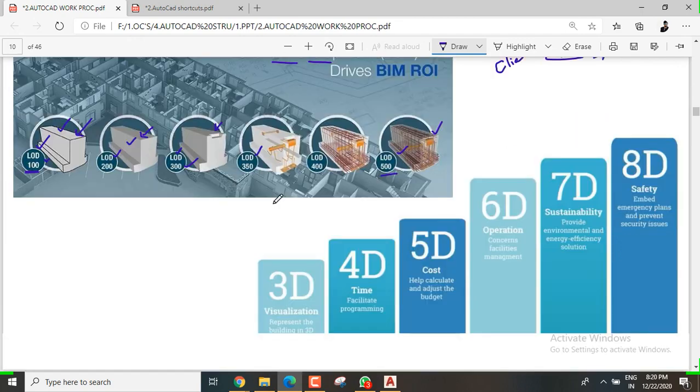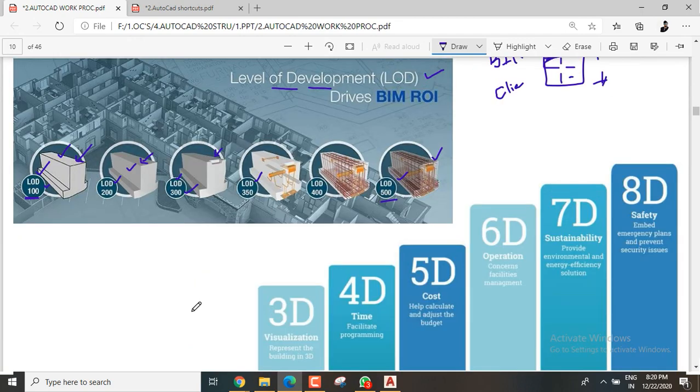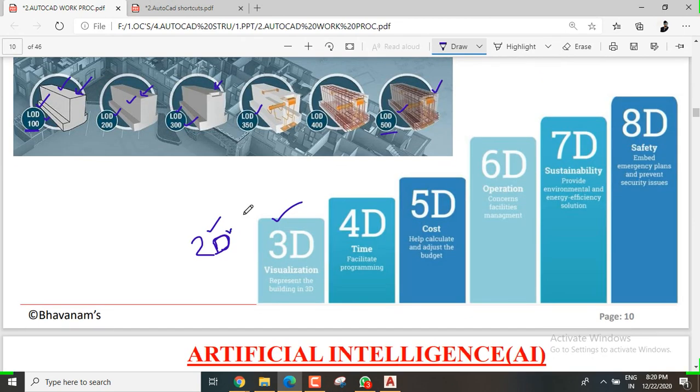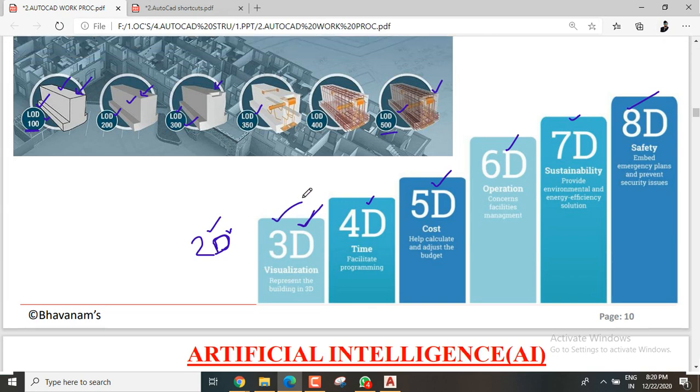And if you come to BIM technology, we know only 2D and 3D. I hope we know 2D drawing generation and 3D drawing generation. But in BIM technology, beyond 2D, we have 3D, 4D, 5D, 6D, 7D, and 8D. All these D's are mentioned in BIM technology. What does 3D mean? Visualization: how your building will look in a 3D view, every detail, how the interior will look, and how the ramp or parking will look. All these things they will give you.